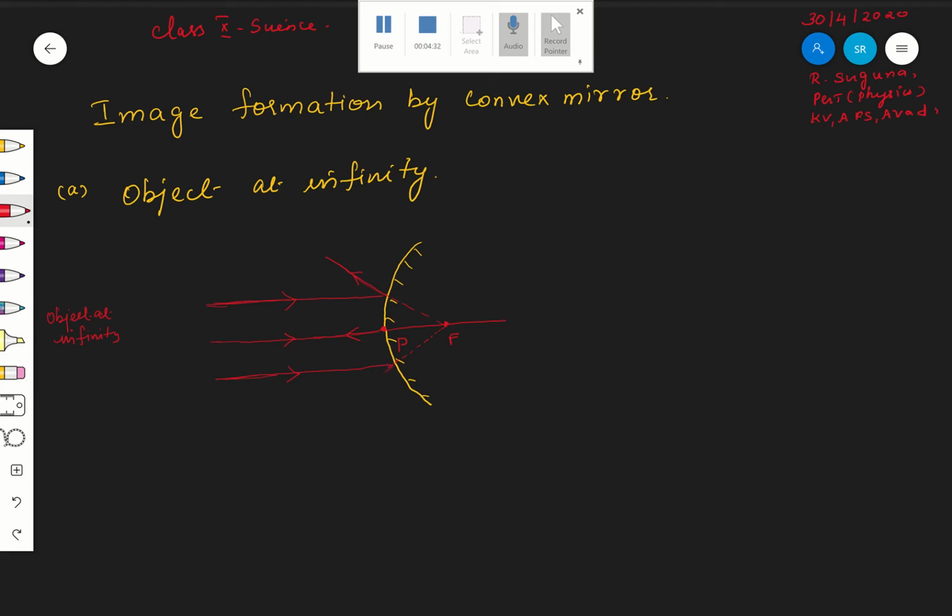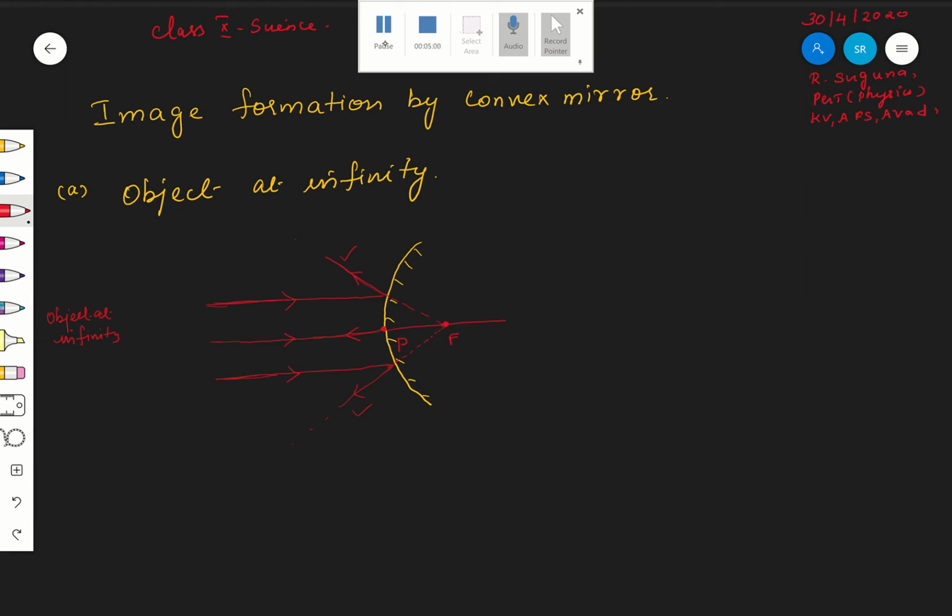Which is the image position now? Image position is nothing but F, correct? Why? Because the rays are diverged. This is the reflected ray. The reflected rays are diverging. They will be going like that, so they are not going to meet here. What if they are not going to meet? You have to extend them in the opposite direction, as already told.